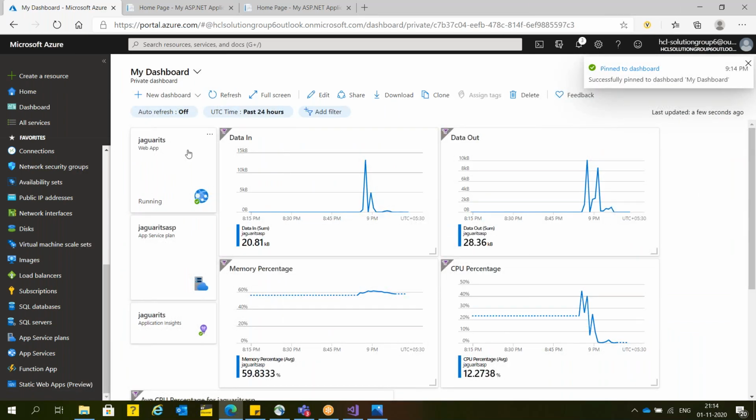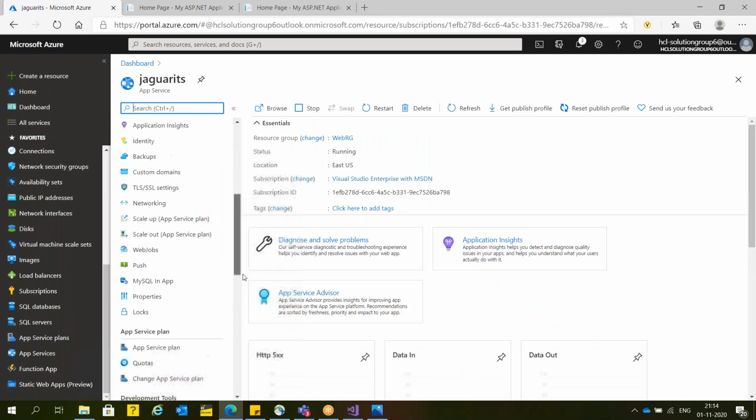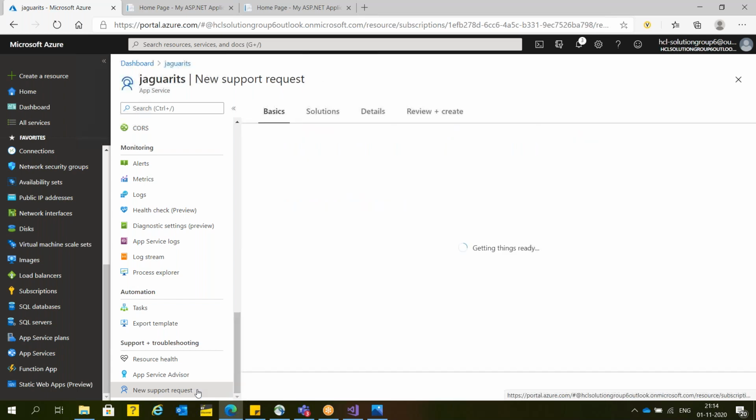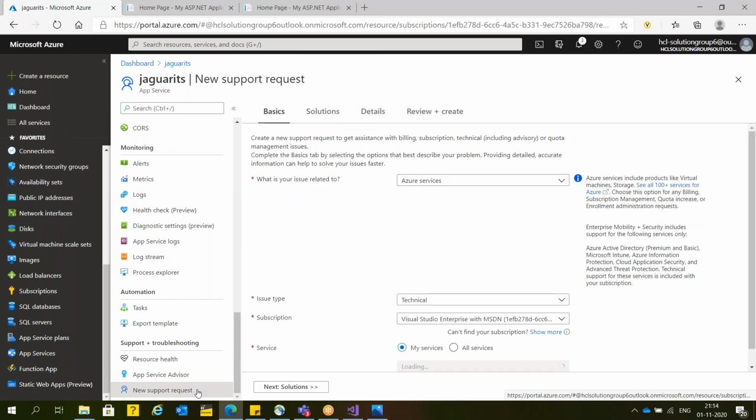Okay, now again I'm returning back to my website and going to discuss the remaining properties. So let me start from the end. Now guys, whenever you are working in a real-time situation, in case you are facing any issue, you can raise a ticket directly to Microsoft. Depending on the severity you have selected, the Microsoft team gets back to you.